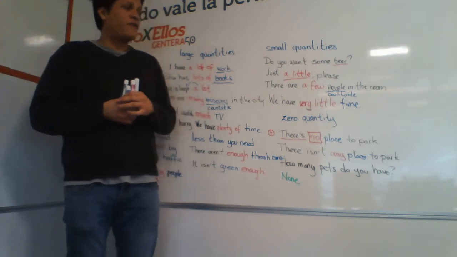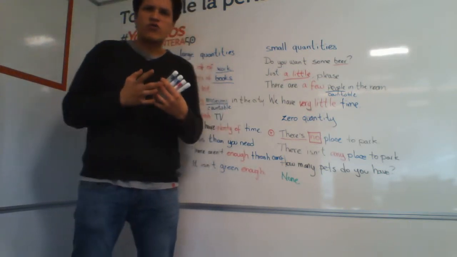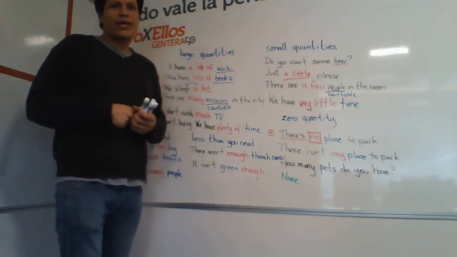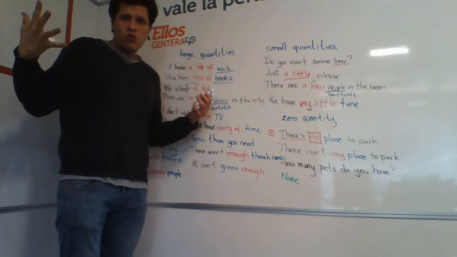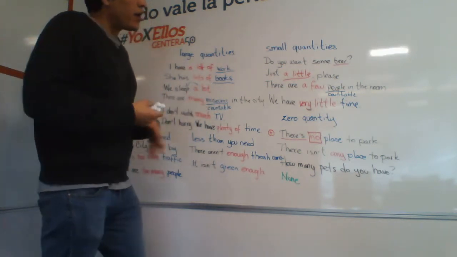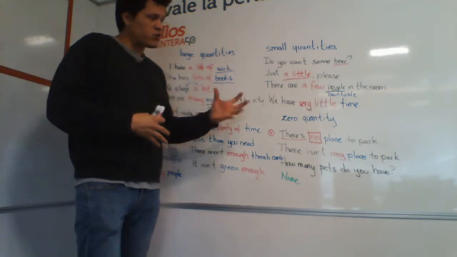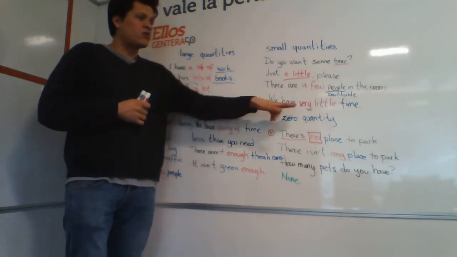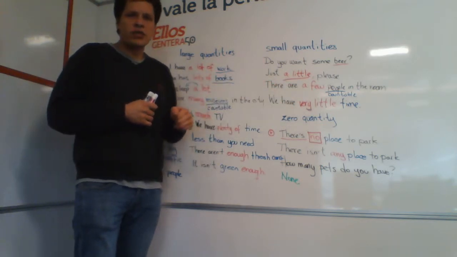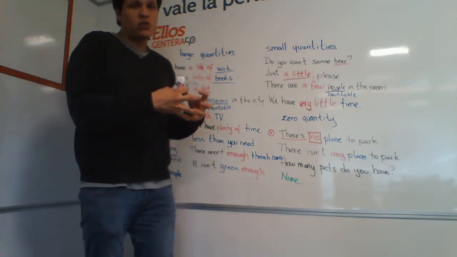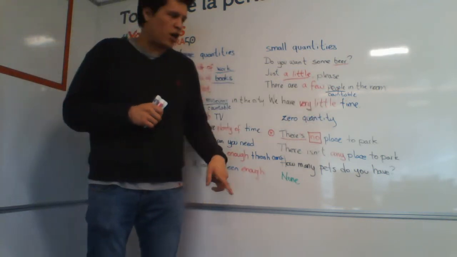Then we have a few. There are a few people in the room. A few is going to be used for things we can count. We can count one person, or in this case, 2 people, or a few people in the room. And we could also make it a smaller amount by using the word very. So you could say very few or very little to emphasize that it's a really small quantity. So we have very little time.